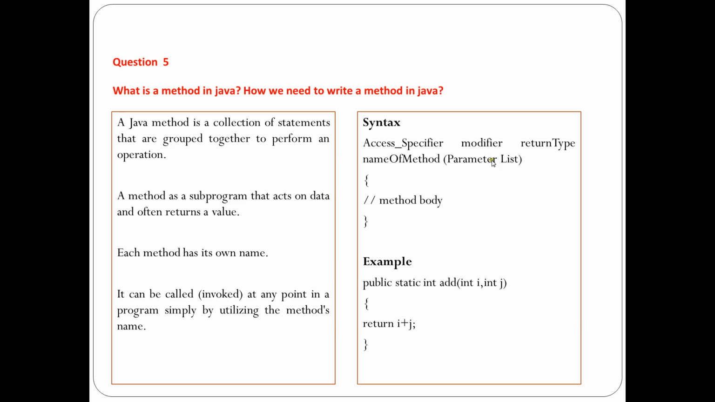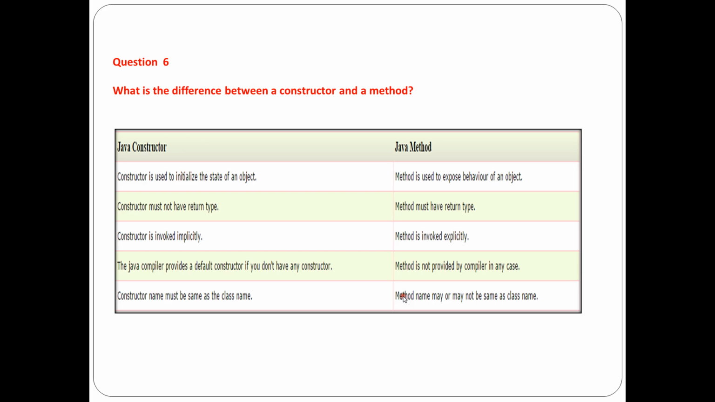Then we can have the parameter list, and depending on that we can write a method like public static int add, where we are taking two parameters, int i and int j, which we can pass, and these will be added and the value will be returned. So this is how you could create a simple application with a method, and how that method has to be written, that we have discussed.